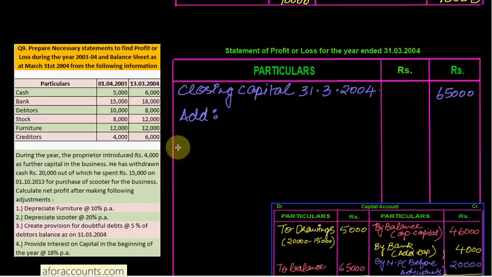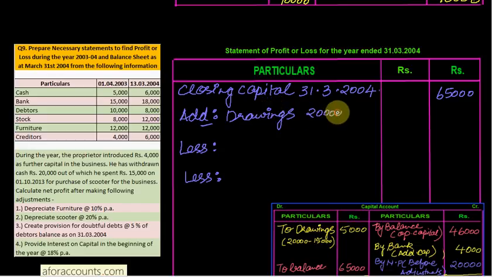इतनी बार कर लिया कि अब नींद में भी याद आएगा. Add less. What add? Add का D उठाओ. D से drawing. D for drawing. Add drawings. Drawings is what? Actual में given is 20,000, but 15,000 is for scooter that is used for your business. So the drawings comes up to be 5,000. 65,000 add 5,000 comes up to 70,000.